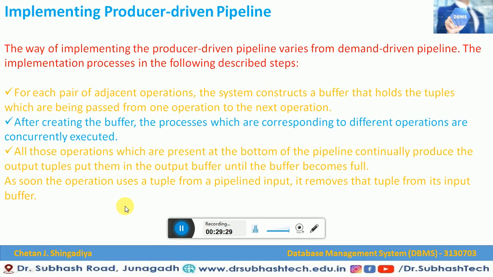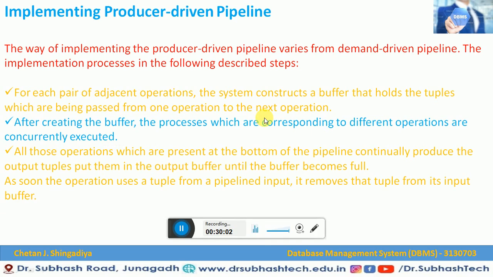Let us talk about how a producer driven pipeline can be implemented. The way of implementing the producer driven pipeline varies from the demand driven pipeline. The implementation follows these steps. For each pair of adjacent operations, the system constructs a buffer that holds the tuples being passed from one operation to the next. After creating the buffer, the processes corresponding to different operations are executed concurrently.